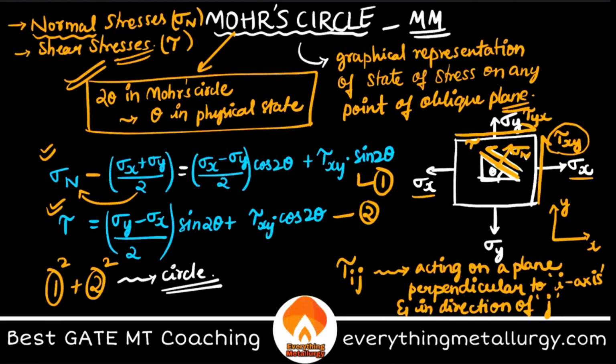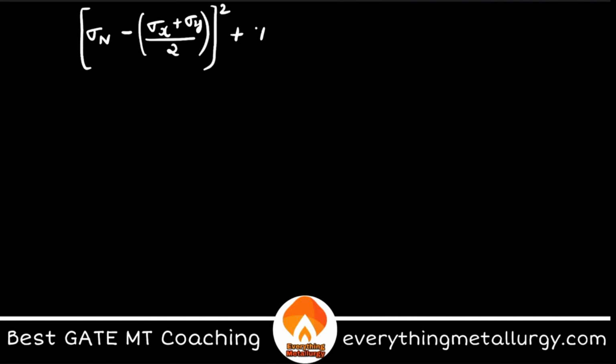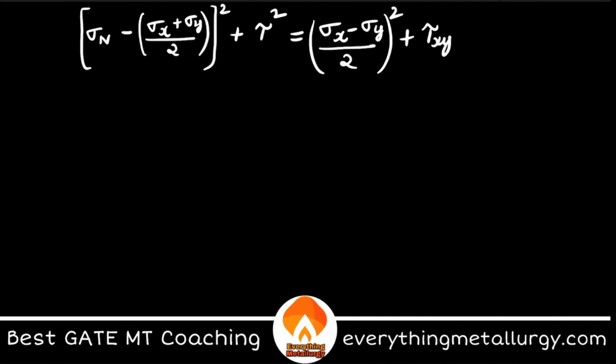And what is the equation that you get? Again, I'm not dwelling into the derivations, but yeah, let me explain this. So (sigma n minus (sigma x plus sigma y) by 2) whole square plus tau square is equal to ((sigma x minus sigma y) by 2) whole square plus tau xy whole square.